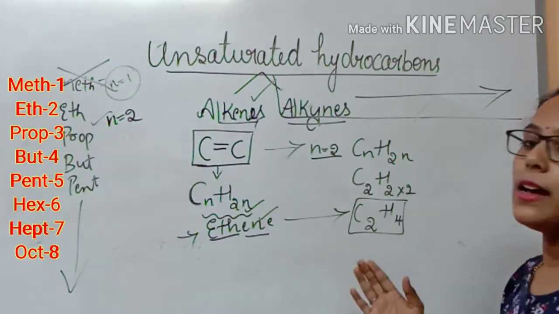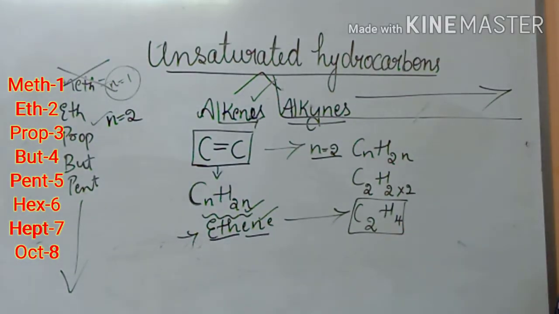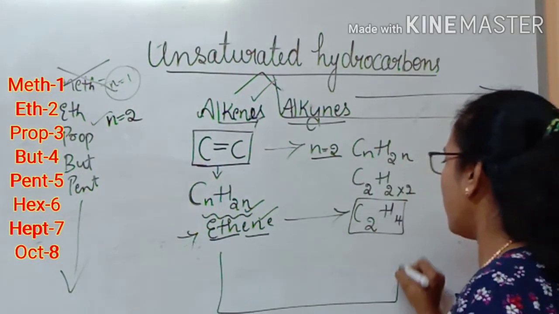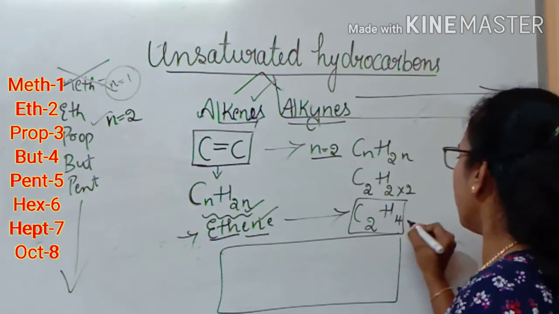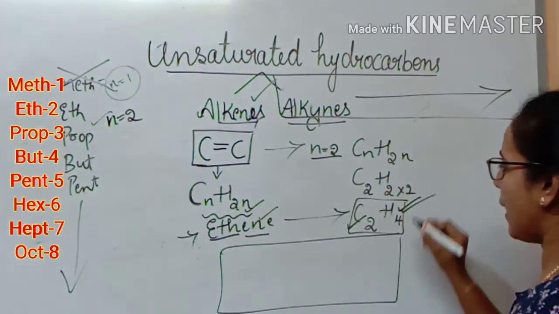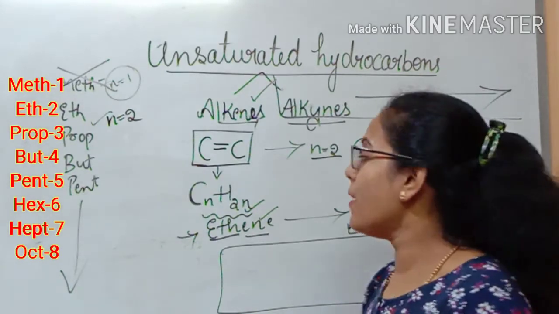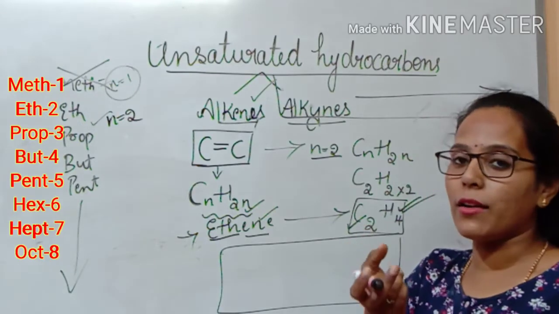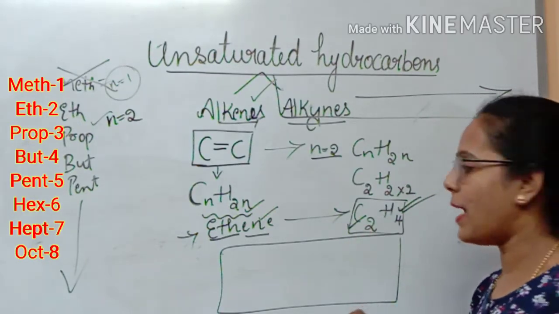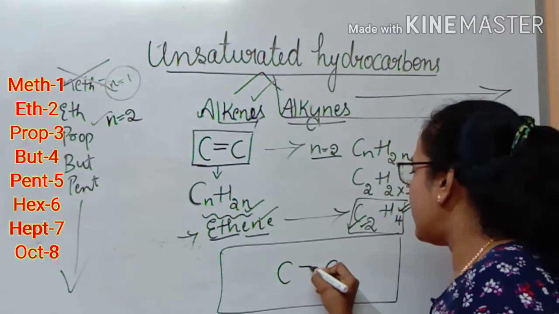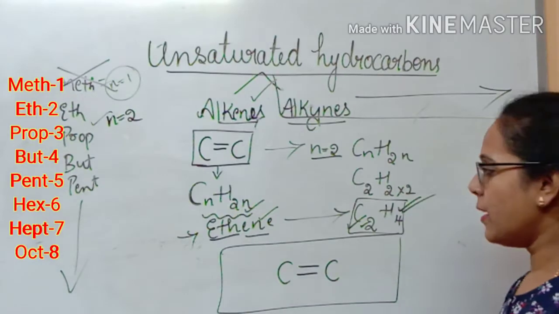I repeat, this is the molecular formula for ethene. Now how do we write the structural formula for ethene? For the structural formula, we need to look at the molecular formula. We have 2 carbon atoms followed by 4 hydrogen atoms. What we have to remember is that alkenes are unsaturated hydrocarbons which have a double bond between the carbon atoms. So I write 2 carbon atoms, as it is C2, and we write a double bond between the carbon atoms. So that is finished.